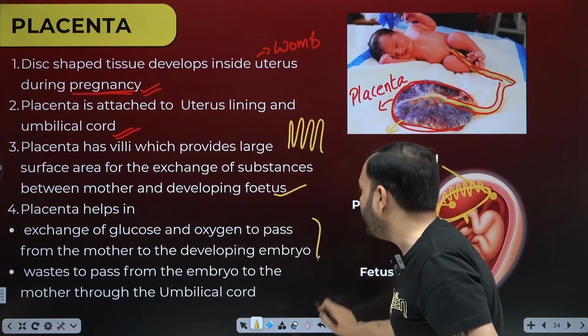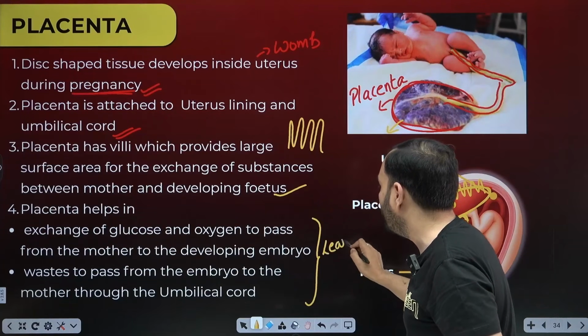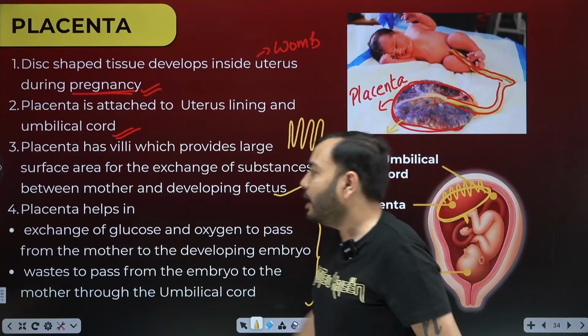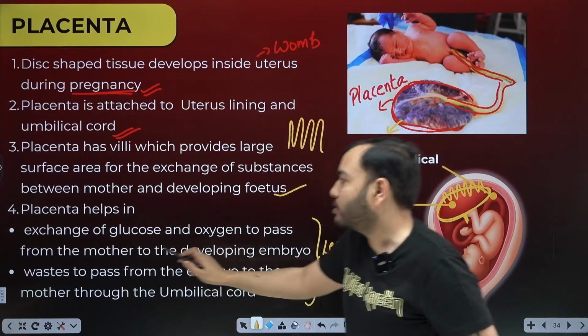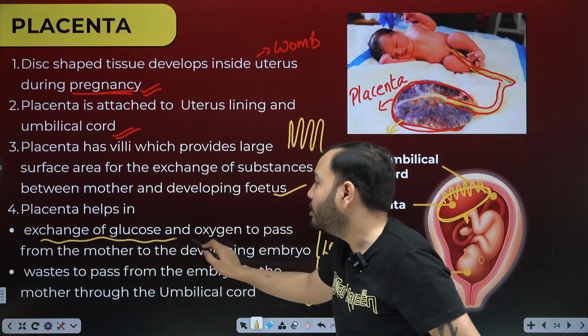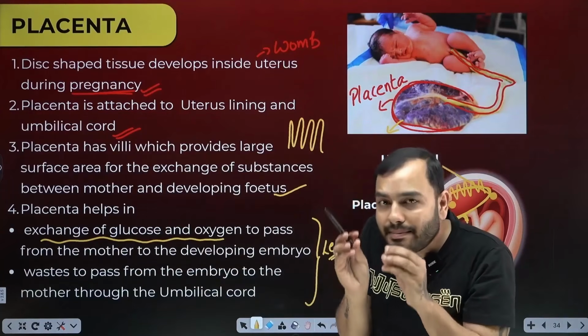The functions of the placenta are very important. Remember this, it is very important. There are 2 functions. What are they? Exchange of glucose and oxygen. The first thing is from the thick lining of mummy's uterus.